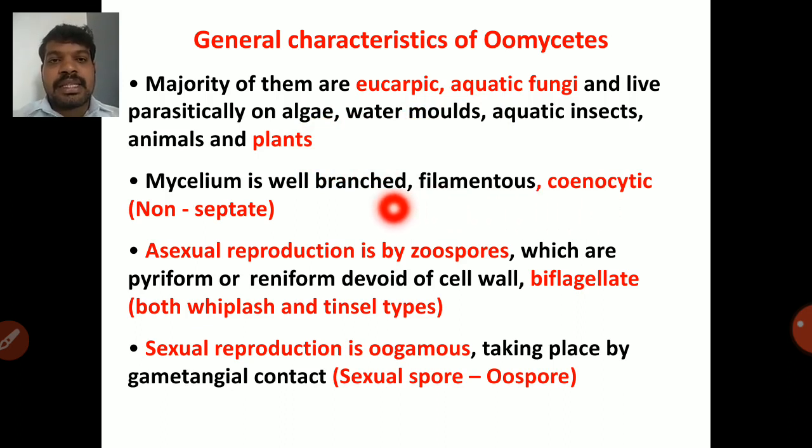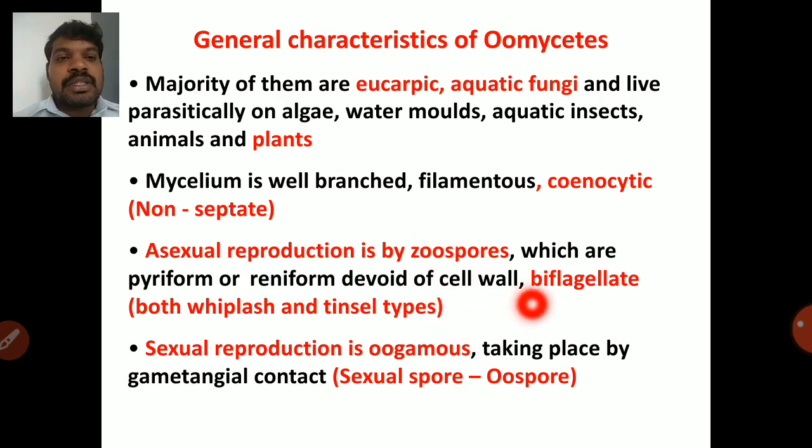Coenocytic in the sense non-septate. Non-septate means there is no septation, so there will be no cross wall. All the oomycete fungi are coenocytic, remember that. That is non-septate. Asexual reproduction is by zoospores, which are pyriform or reniform, devoid of cell wall. So here there will be no cell wall. They are also reniform in shape, kidney shaped. Biflagellate, both whiplash and tinsel. So there will be a whiplash flagellum and a tinsel flagellum.